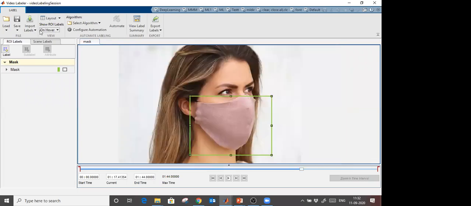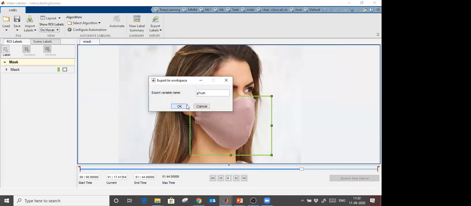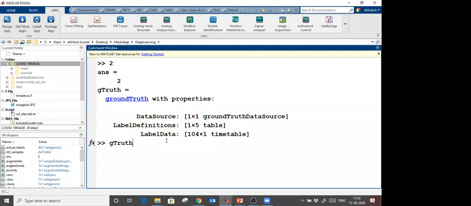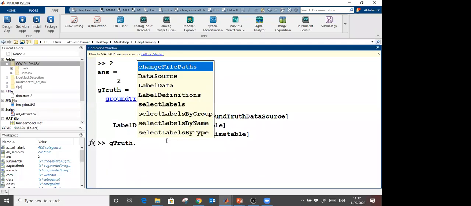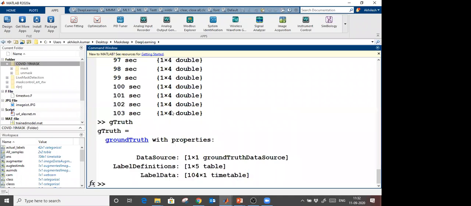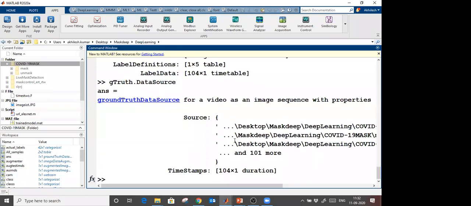After labeling this, you have an option here to export this label. So you can export these labels also, and you will have two outputs. One output will be the path of all the images here in the ground truth data. If I use the tab here and run this label data, you see that I have a bounding box of all that, I mean the point from where we are going to measure the width and height. Okay, the data source, ground truth data source, and you will see that I have the path of all images also. With respect to these image paths, the images are automatically labeled.